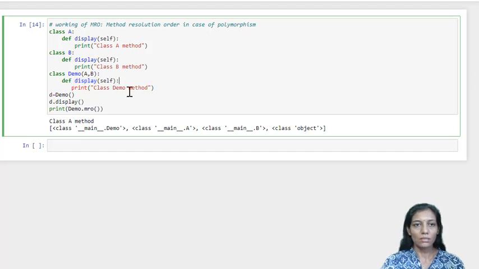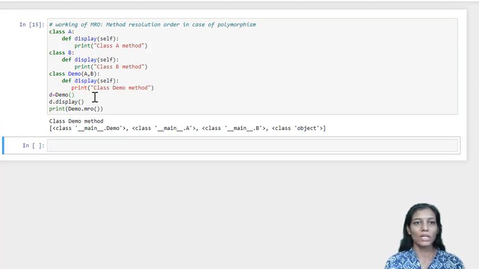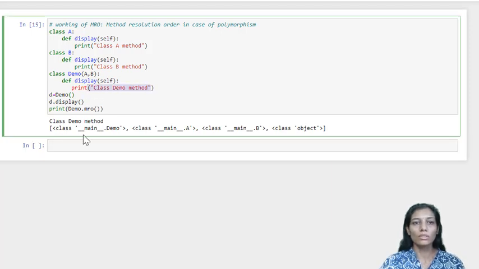So now see what is happening due to this change. So yes, this is the class demo. Only this method is called because in the hierarchy it will give priority to its own version of display. If you want to make a call to its parent, then you need to use super, that we have already seen in a previous session.